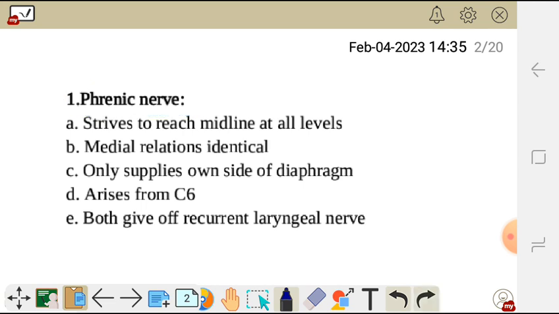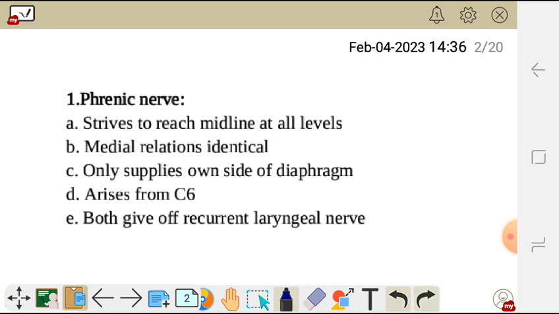So the first statement, question one, states the phrenic nerve. A: strives to reach the midline at all levels, B: medial relations identical, C: only supplies one side of diaphragm, D: arises from C6, E: both give off recurrent laryngeal nerve.